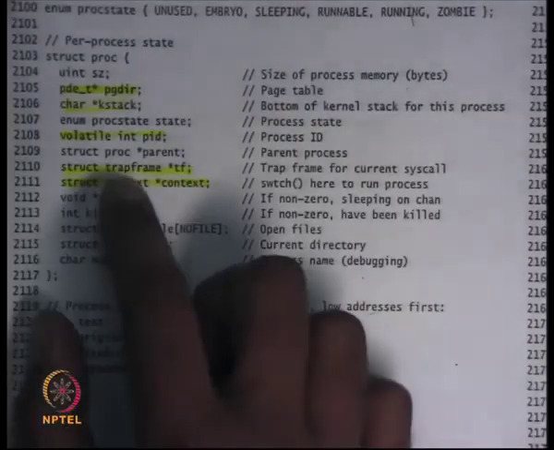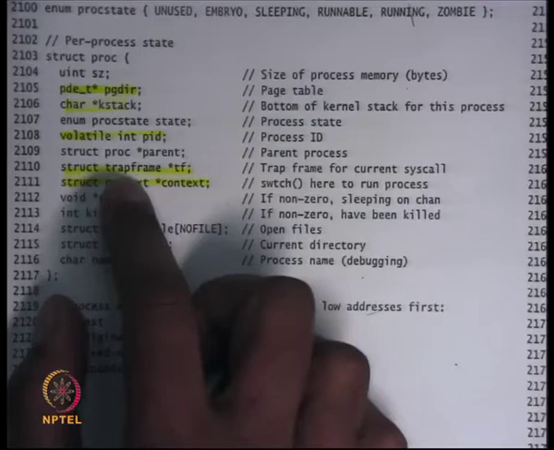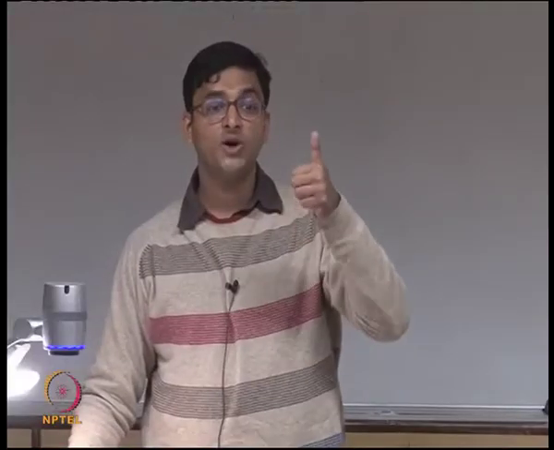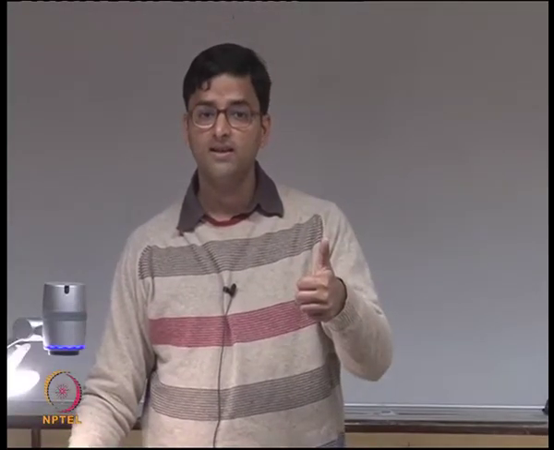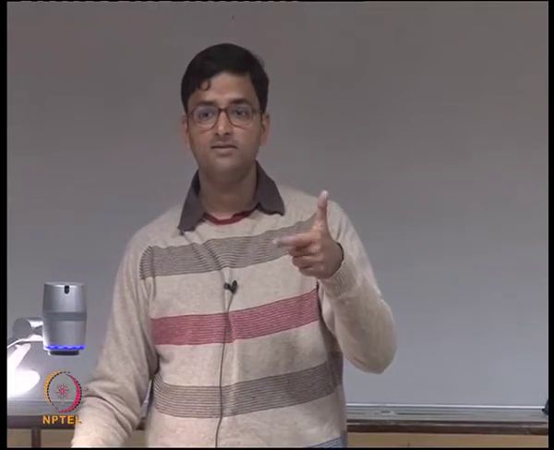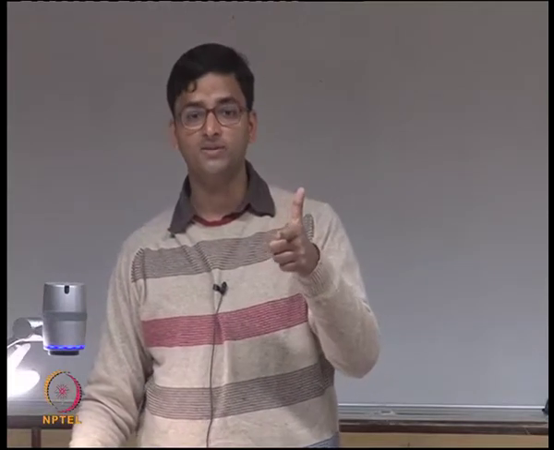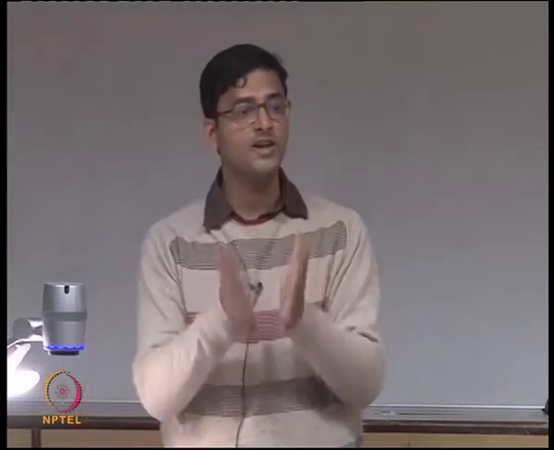So does TF always store a valid value? Well, if the process is not currently running, then the TF must hold a valid value, right? Because if the process is not currently running, it must have switched out in the kernel space. If the process is currently running, then yes, TF is not valid.